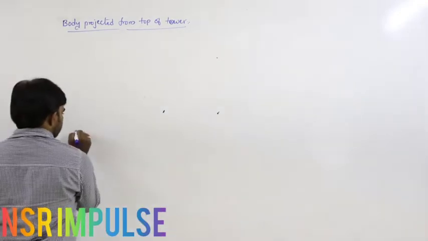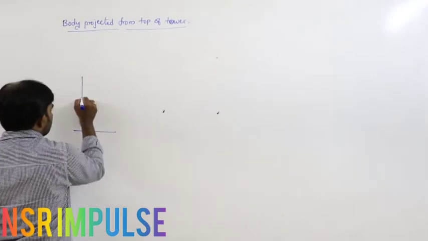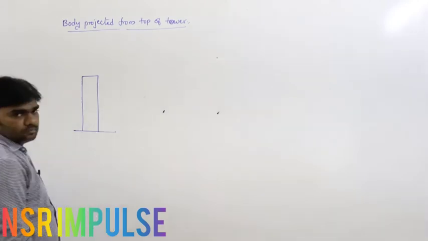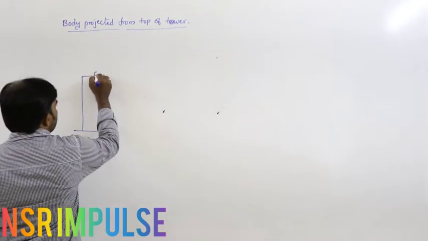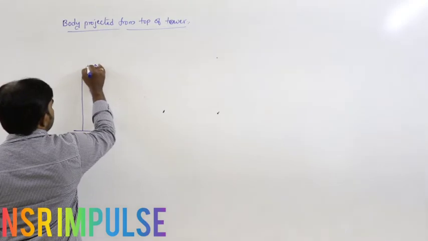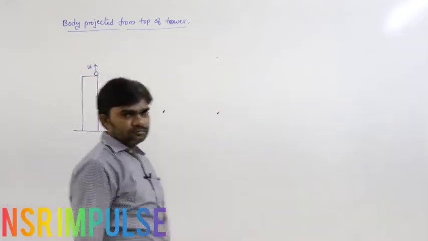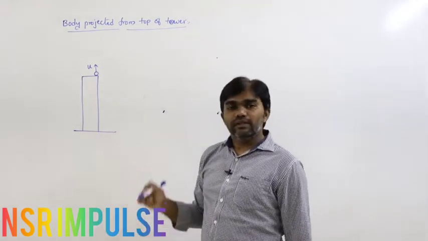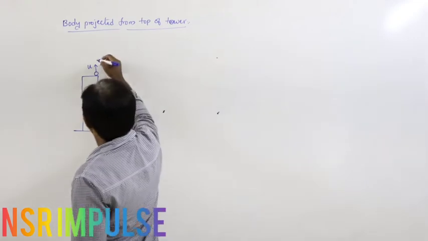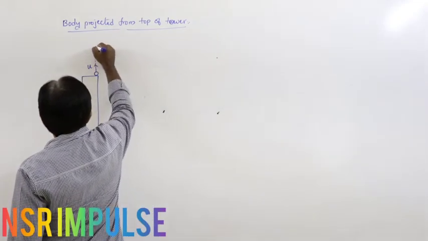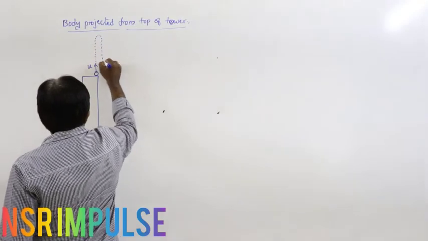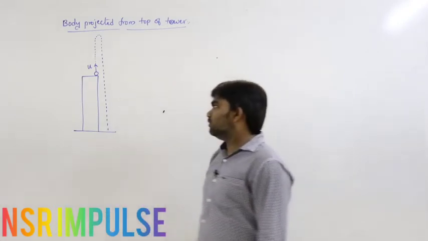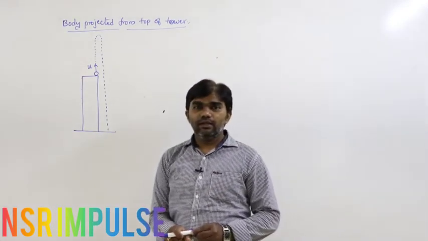So here, let us say this is the tower. Now here the body is projected upwards with velocity u from the top of the tower. Then what happens? Here the situation is the body moves upwards, reaches the maximum height and again moves downwards and finally reaches the ground. That is the motion of the body.